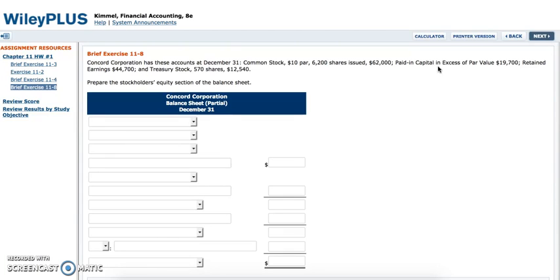So the problem reads as follows. Concord Corporation has these accounts at December 31st. Common stock, which is $10 par, 6,200 shares issued, which equals $62,000. Then there's paid-in capital in excess of par value, which is $19,700, and retained earnings, $44,700, and treasury stock, which would be the 570 shares, equaling $12,540. So the question asks for us to prepare the stockholders' equity section of the balance sheet.